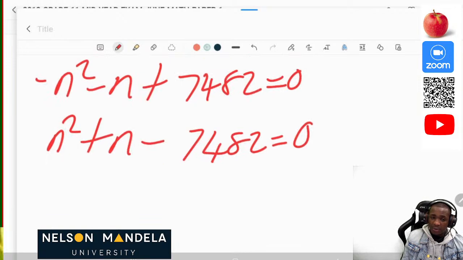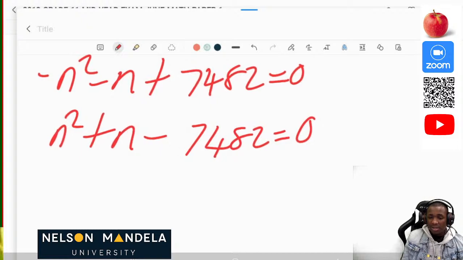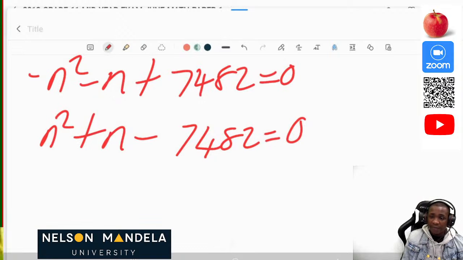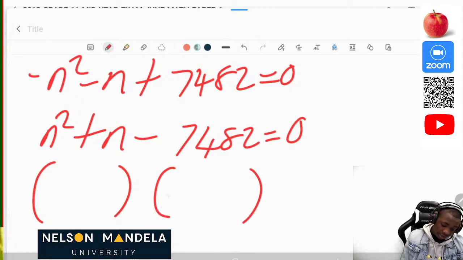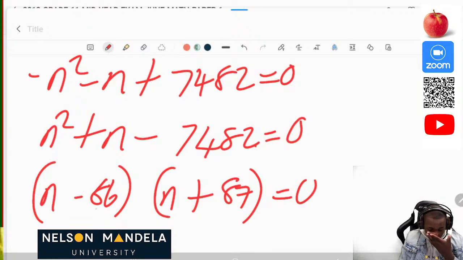Then after that, what do we do? We now solve this, because we can see that this is now a quadratic equation, but it is written in terms of n. So now let's solve for n. You can use the quadratic formula, or you can use the factor form. When you're using the factor form, you can see that you have n and n. So how can we get this? When we say 87 and 86, then we can get that 7,482. So one must be positive, another one negative. Okay, so these will be our two factors.